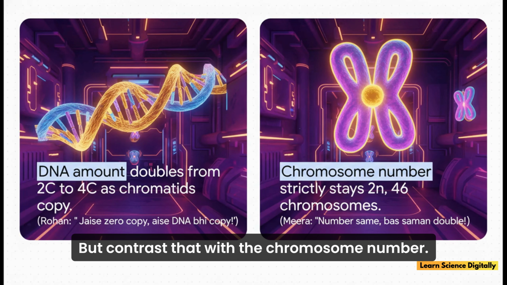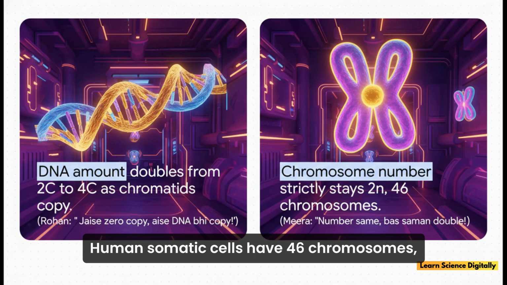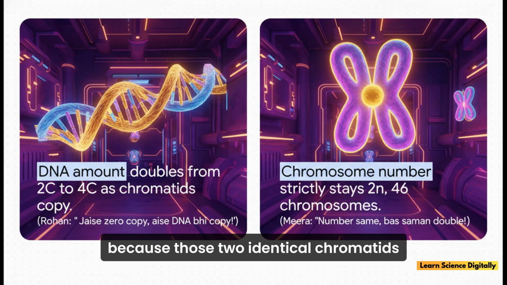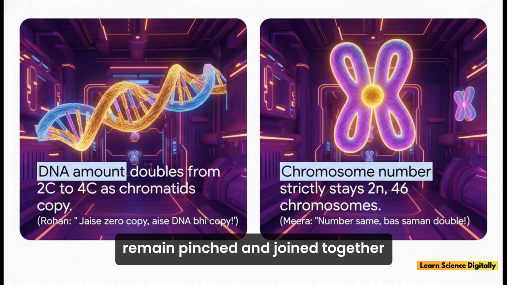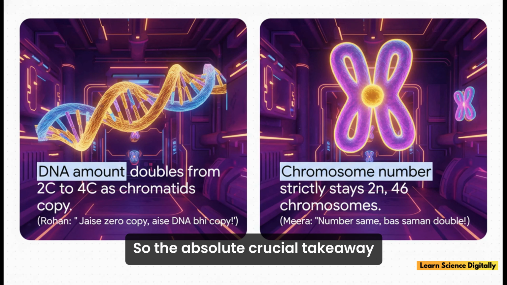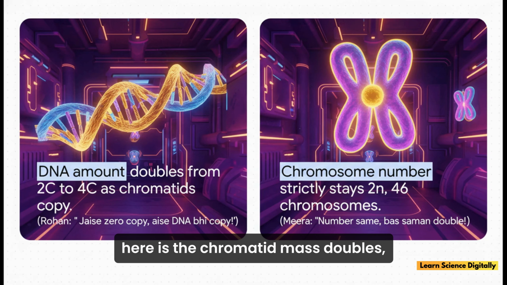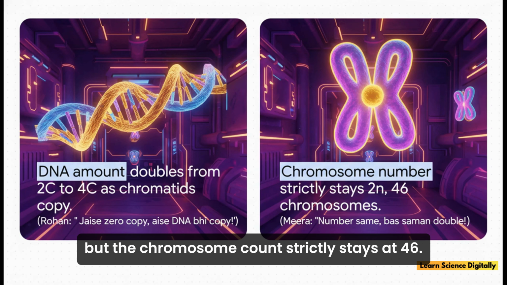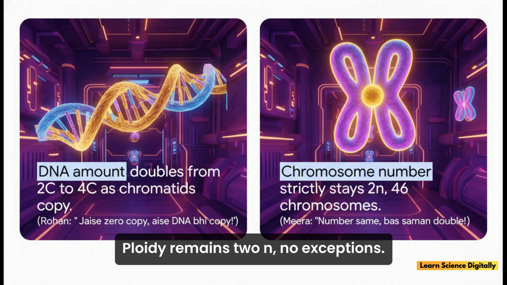But contrast that with the chromosome number. Human somatic cells have 46 chromosomes. Because those two identical chromatids remain pinched and joined together at the center, the centromere, they still only count as one single chromosome. So the absolute crucial takeaway here is, the chromatid mass doubles, but the chromosome count strictly stays at 46. Ploidy remains 2N, no exceptions.